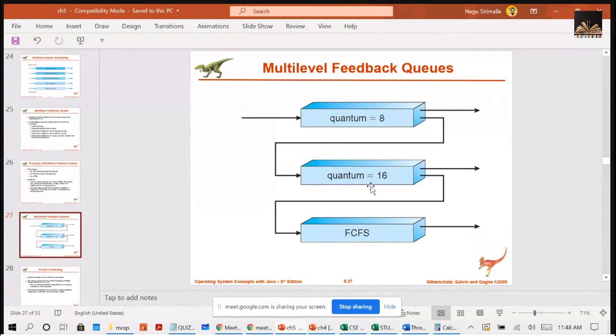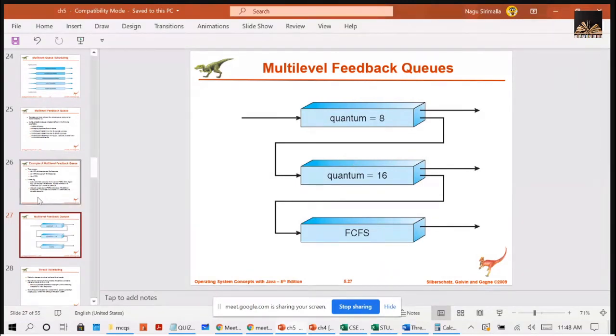Will be assigned the time quantum 16, right? And it will get the chance of CPU next. Within the 16 time, if the process completes, it will get terminated, not a problem. Within the 16 also, if the process is unable to complete, then it will be added to the third queue, that is Q2. So in this Q2, you will be using the first come, first serve scheduling.